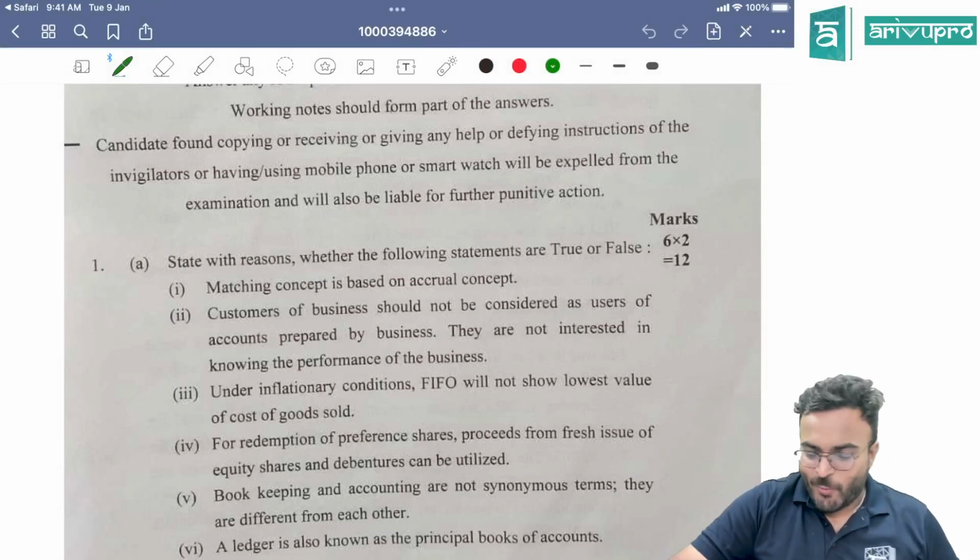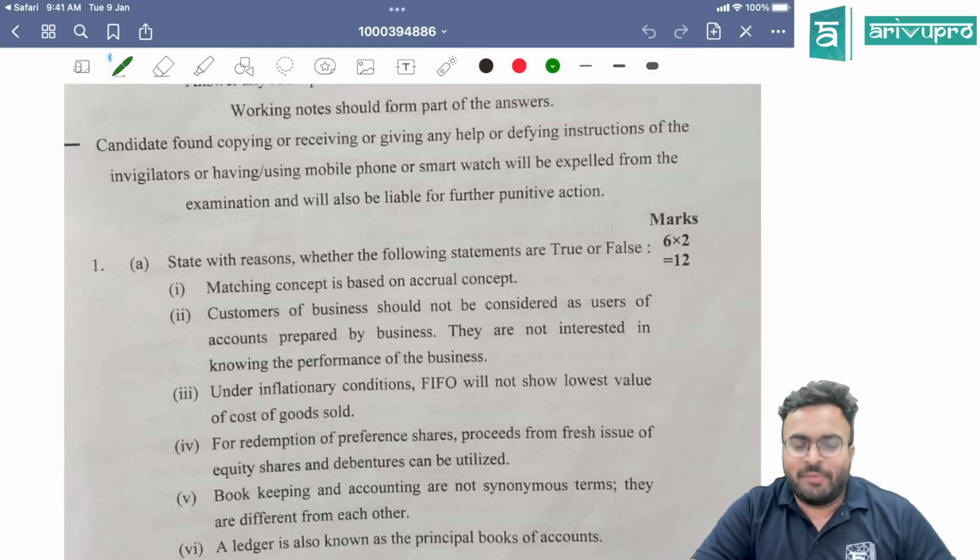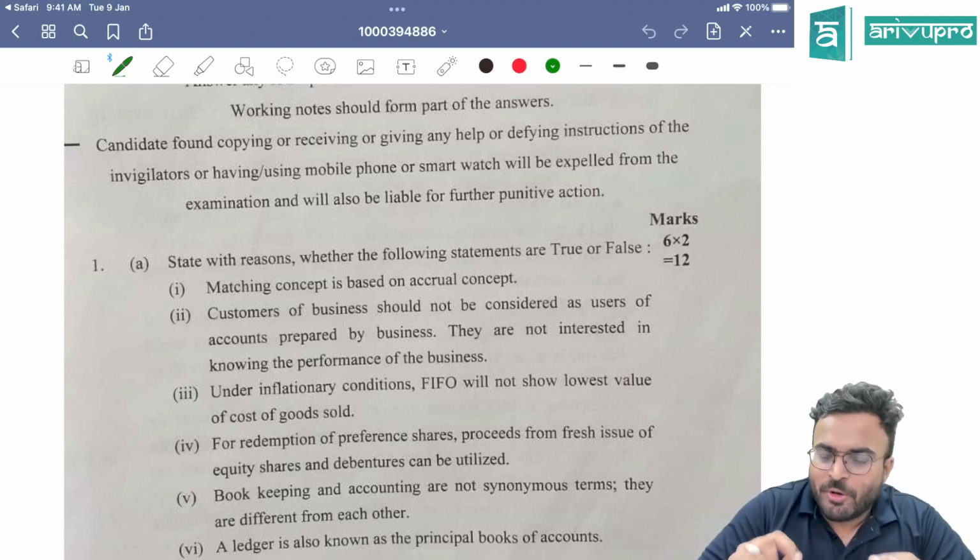Students, welcome. Okay, today was your CA Foundation Accounts paper, January 2025 attempt. I hope it really went well. The paper was very easy.